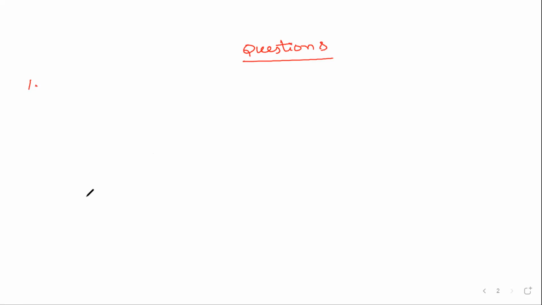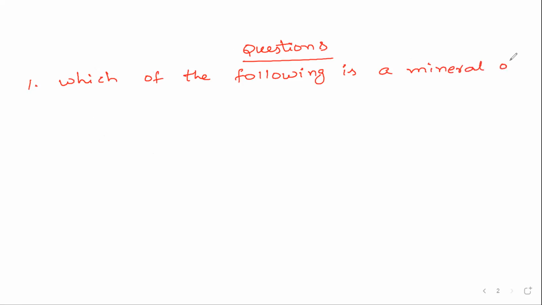First question: which of the following is a mineral of boron? Option A, colemanite.